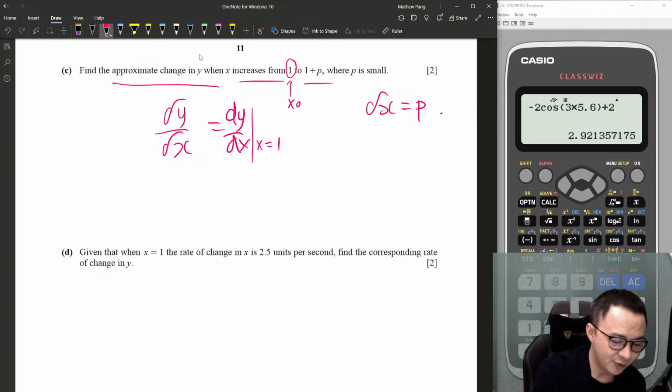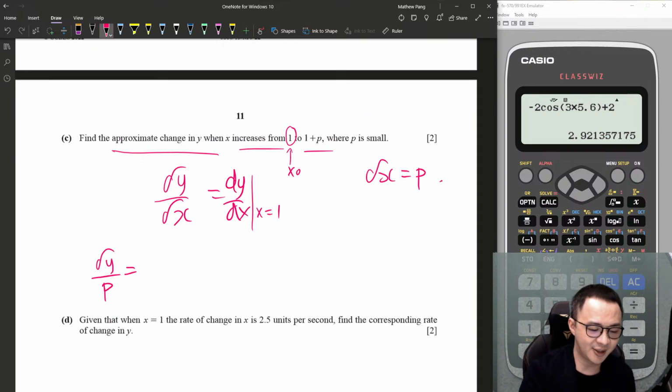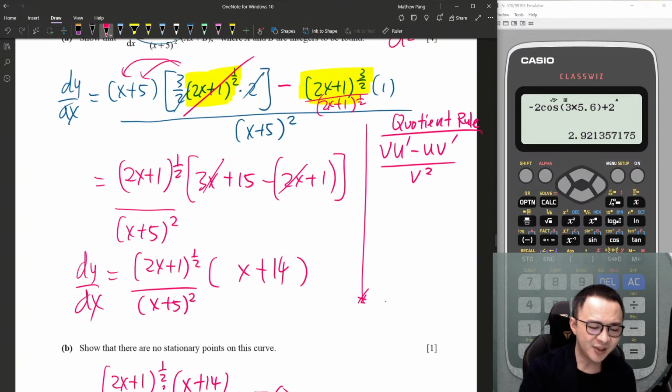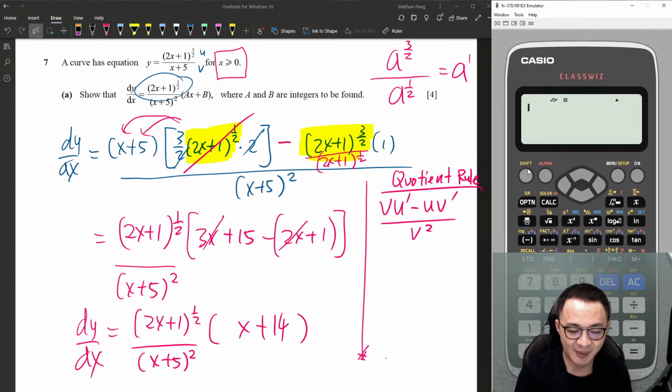So therefore change in y over p equals dy/dx. I will just sub into that, but it's just 2 marks. I don't think I want to sub manually, I just use a calculator. I don't care because they just give me 2 marks.